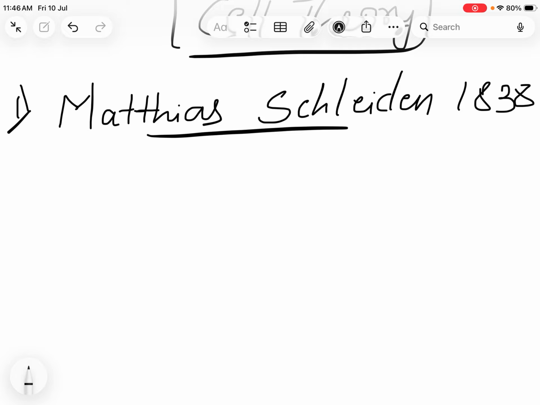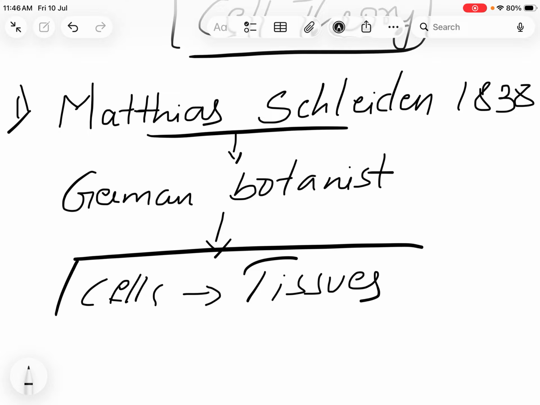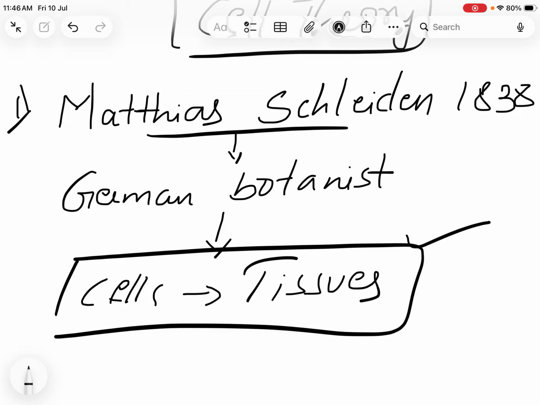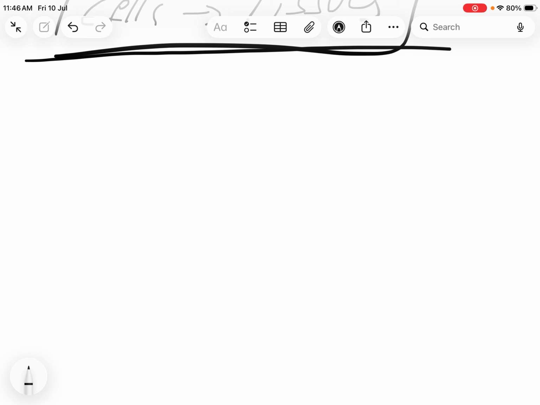In the year 1838, he was a German botanist. Matthias Schleiden observed the different plant cells. He said that these cells together will form the tissues. This was the main observation given by Matthias Schleiden in the year 1838. Because he was a botanist, he observed plant cells, and he said that cells together form the tissues.